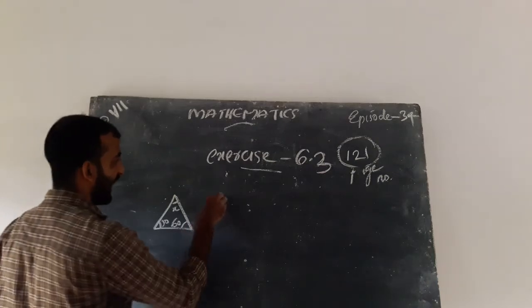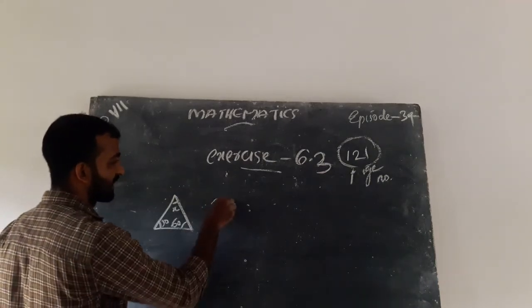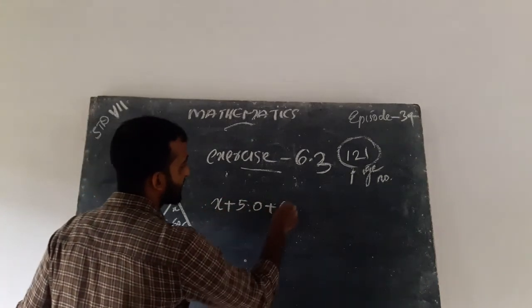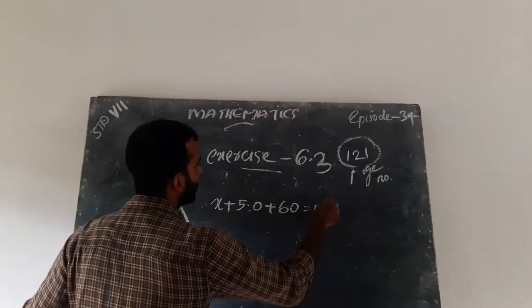The answer is x plus 50 plus 60 equal to 180 degree.